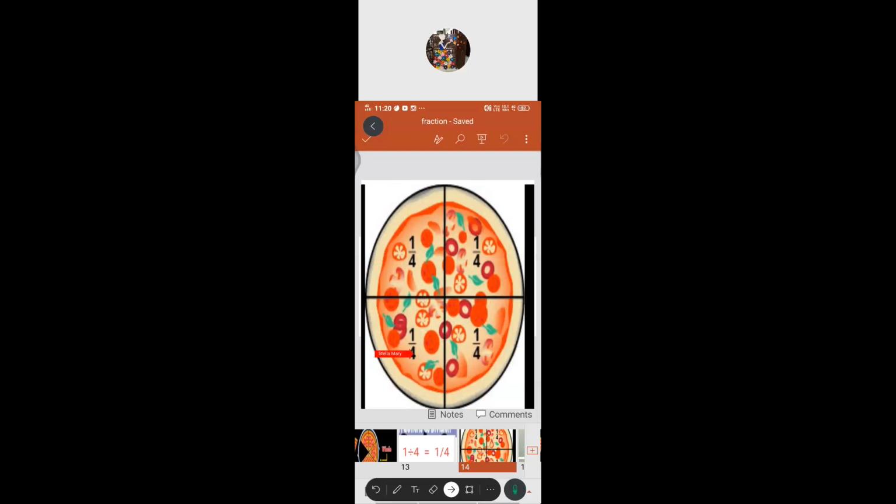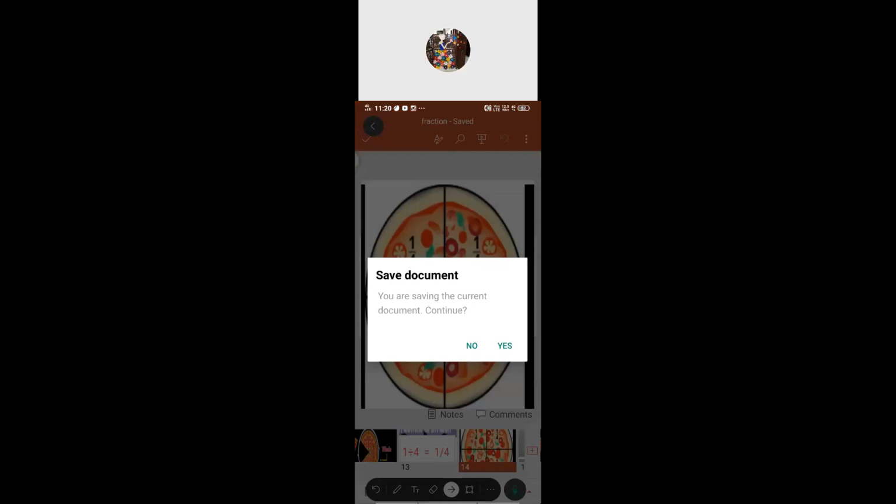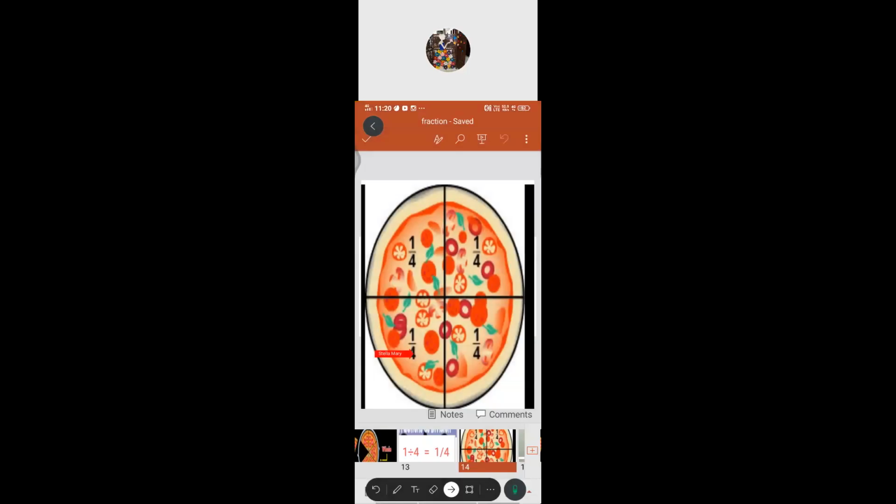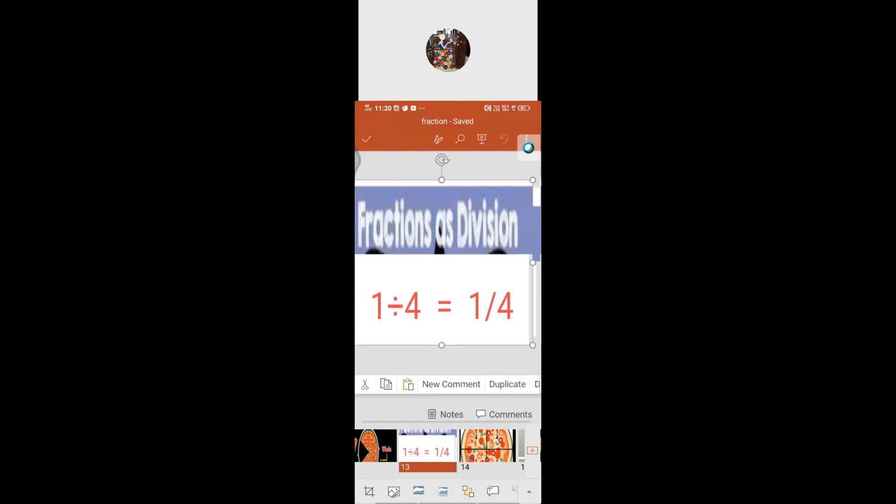While division is the process of dividing anything. Suppose you are taking one part from the whole, how will you represent it? This is the division part: 1 divided by 4.